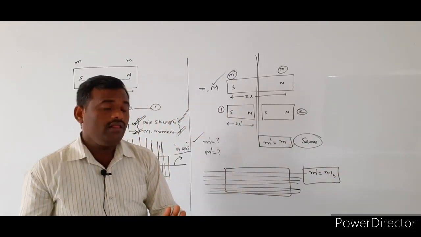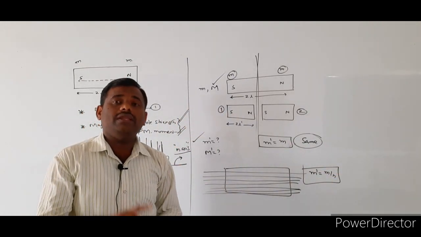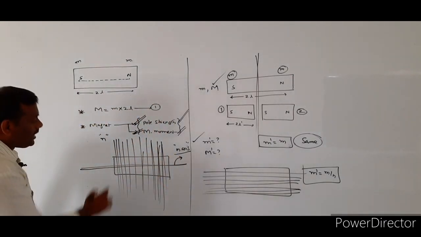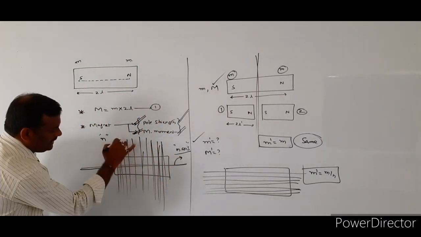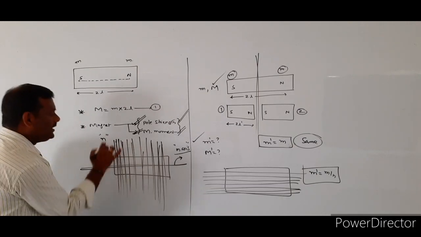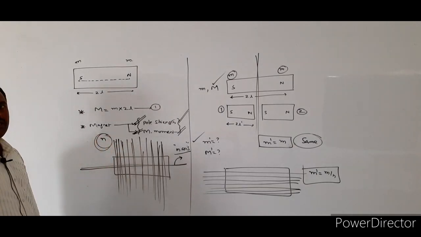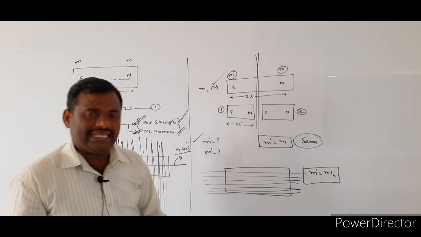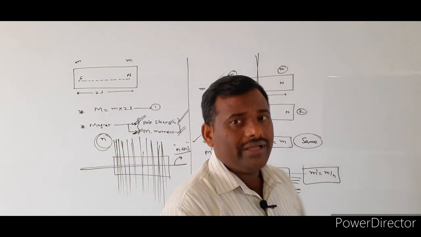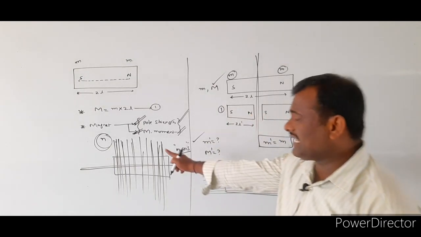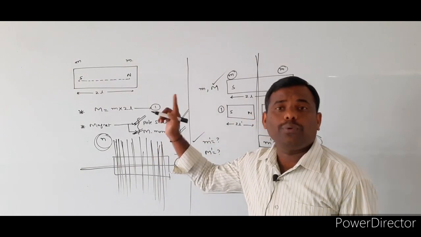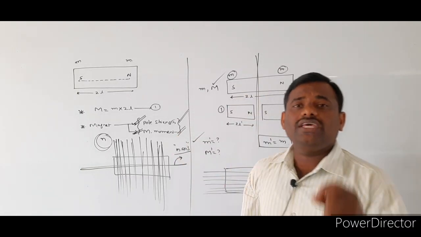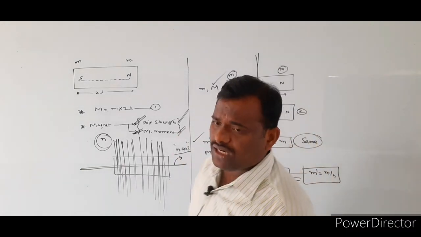Once again, the pole strength of the given bar magnet does not change when the bar magnet is cut into n equal parts perpendicular to its magnetic axis. In that case, the pole strength of each and every piece does not change.